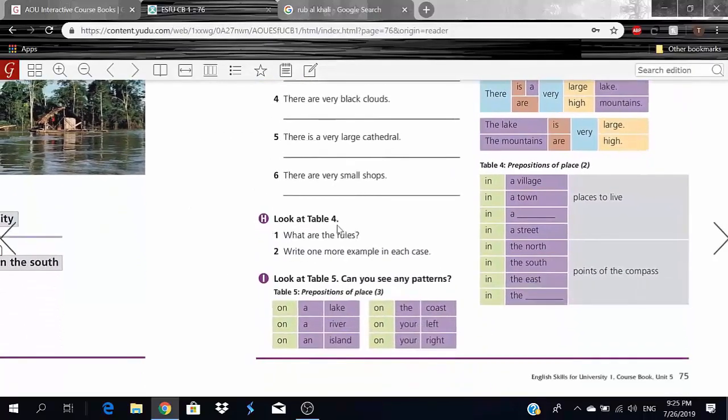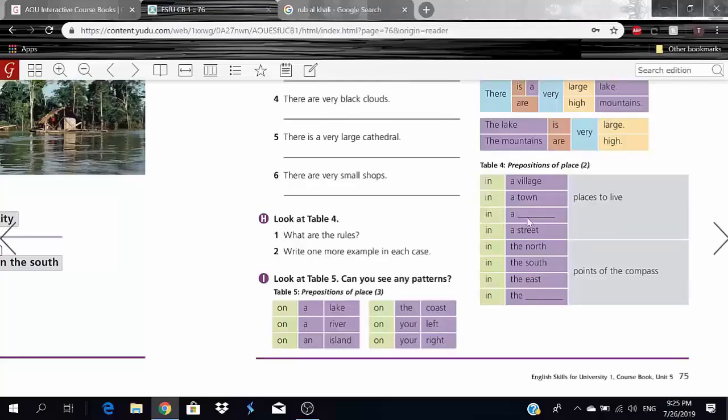So here he wants us to look at table 4, and he wants to tell us what are the rules, okay? So here we have in a village, in a town, in a street, in the north, in the south, in the east. So when I use "in a," it's usually used with places to live. So for example, in a village, in a town, in a city, in a street.